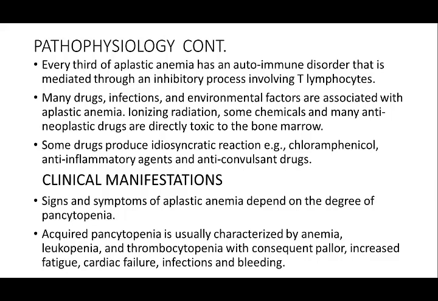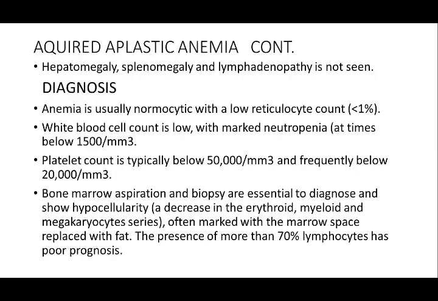The clinical manifestations of aplastic anemia. Signs and symptoms of aplastic anemia depend on the degree of pancytopenia. Acquired pancytopenia is usually characterized by anemia, leukopenia, and thrombocytopenia with consequent pallor, increased fatigue, cardiac failure, infections, and bleeding. So, the patient will be having pallor, increased fatigue, cardiac failure if there is severe anemia, infections, and bleeding. And in aplastic anemia, hepatomegaly, splenomegaly, and lymphadenopathy are not seen.